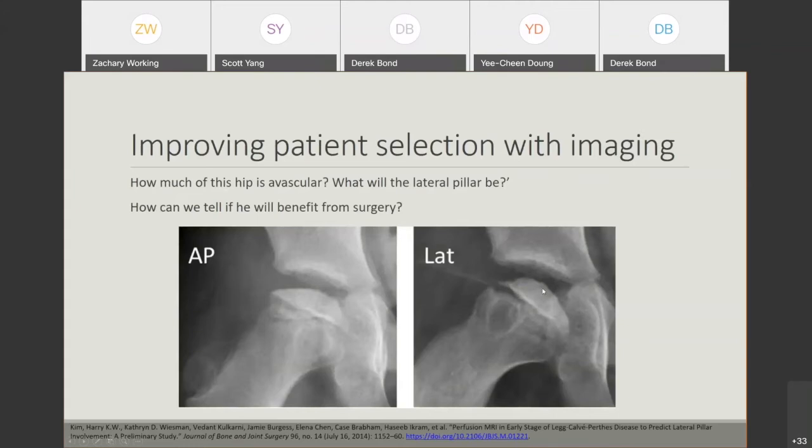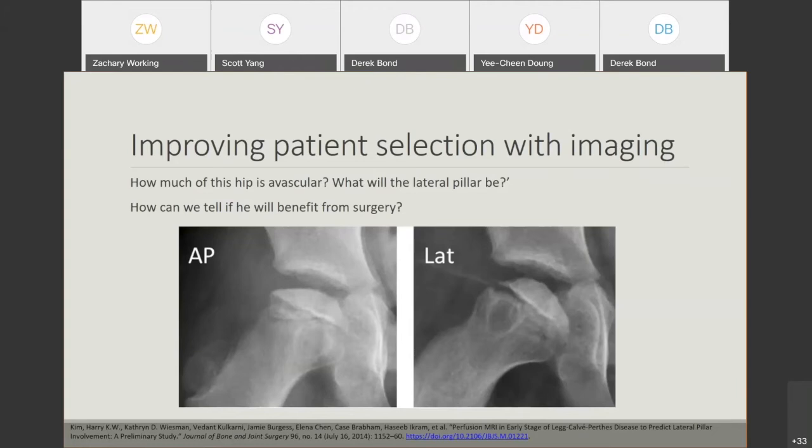So we talked about earlier that the problem with the Herring classification is that we can't predict the prognosis until they reach their fragmentation stage of disease. This is really pretty late in the disease. So what if a child comes into your office limping and you see the sclerosis on x-ray and suspect early Perthes disease? And we know that in the fragmentation stage of the disease the bone is really weak.